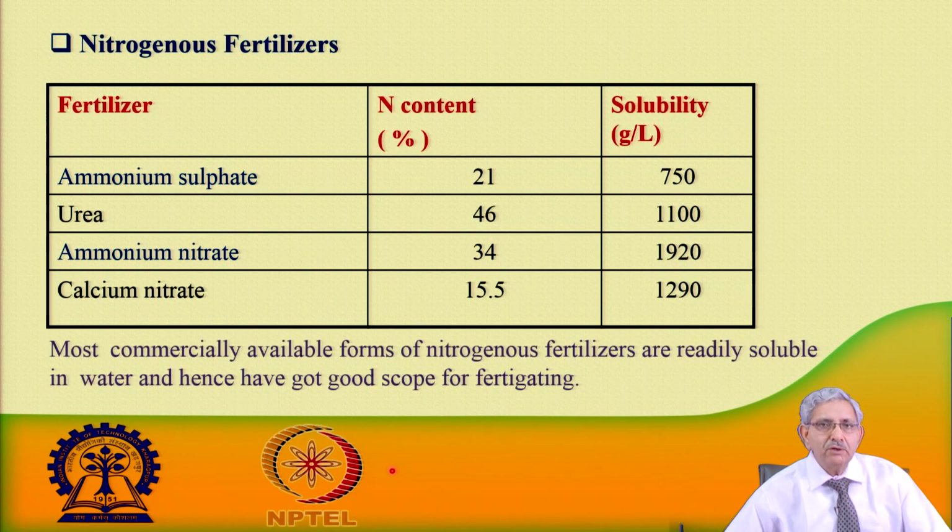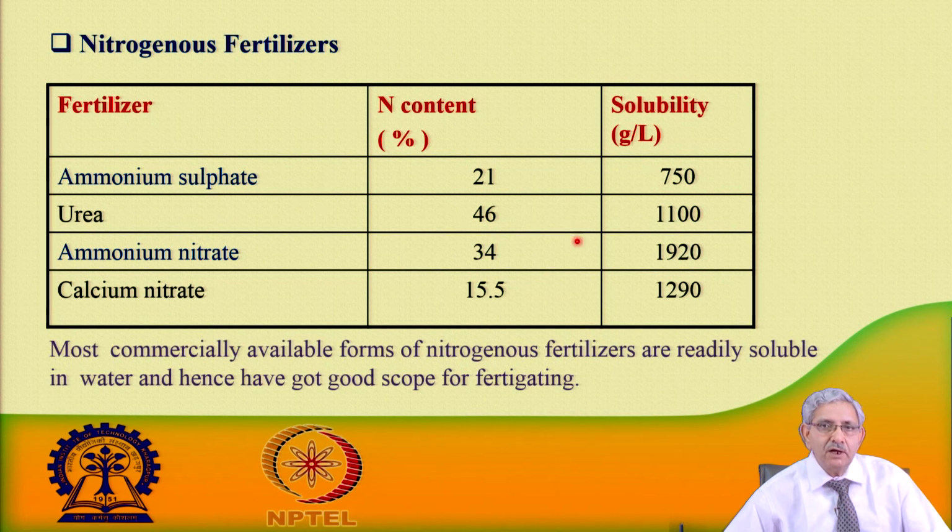Normally, we are using nitrogenous fertilizers, potassic fertilizers, and phosphatic fertilizers. What are the nitrogenous fertilizers? These are ammonium sulphate, and you should know the nitrogen content in each type of fertilizer.